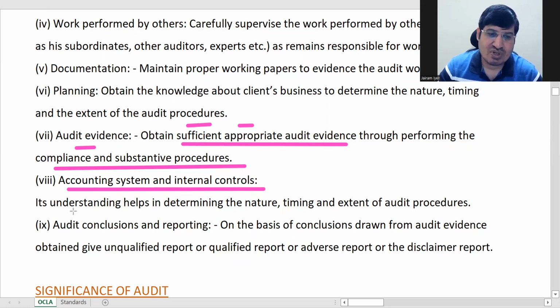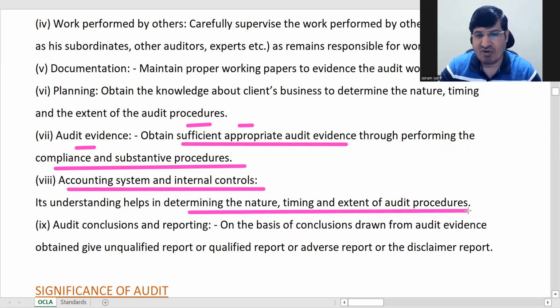He has to get an understanding of accounting system and internal controls as it helps in determining the nature, timing and extent of audit procedures.